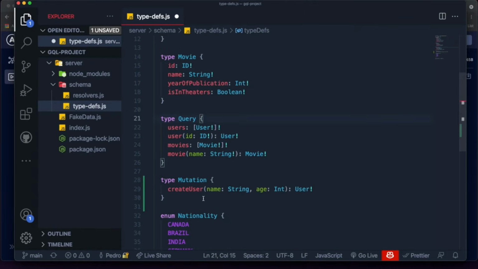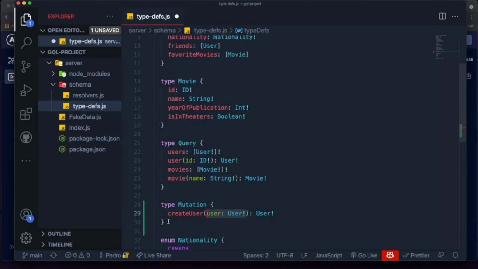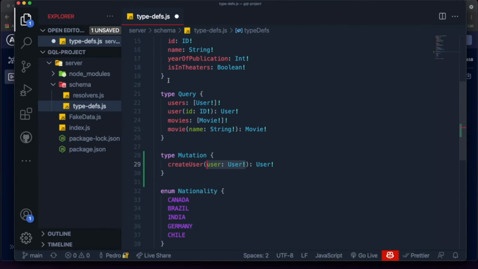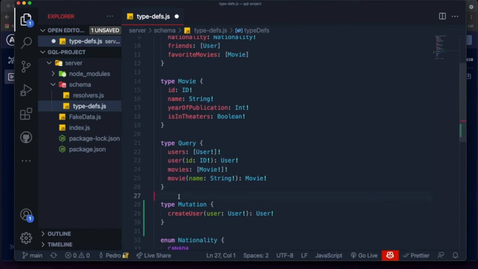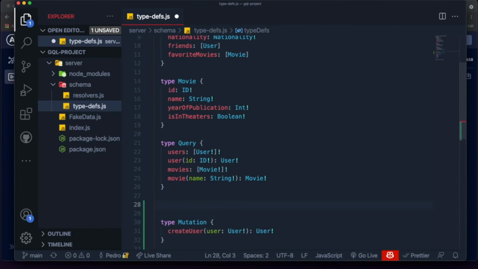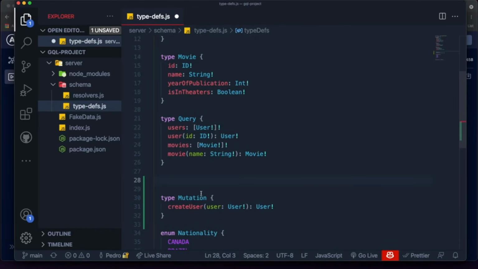So a common thing you can do is, instead of defining stuff like this, you can just come over here and say that createUser accepts a user of type User. That kind of makes sense, and you can make this required. But one thing I want to propose is that whenever you create mutations and you want to put arguments for mutations or anything that is big, I would use something in GraphQL called an input, which basically allows you to define inputs for arguments whenever you have a field. So for example, we have this createUser over here. Why don't I just come over here and say input CreateUserInput.